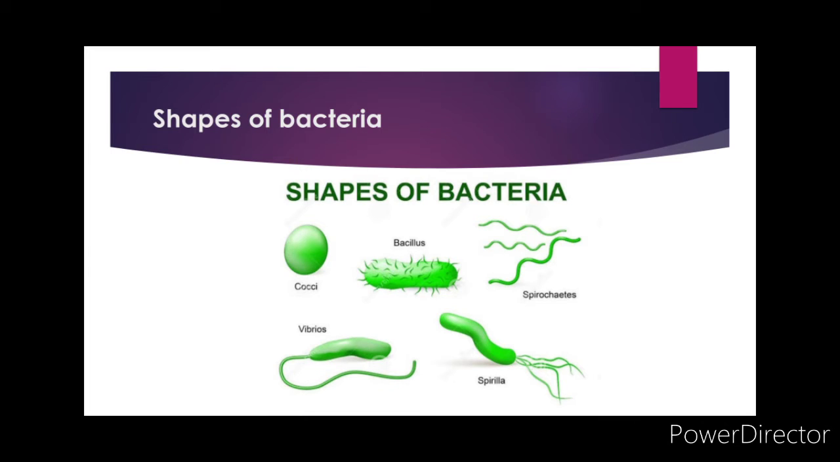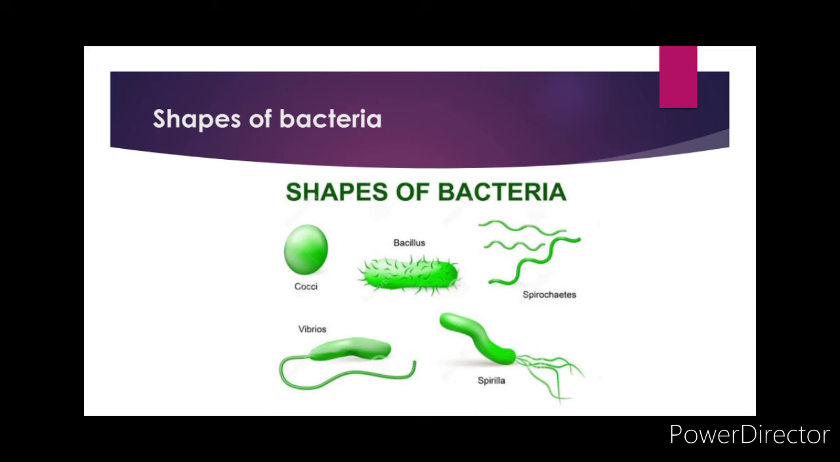Now come to different shapes of bacteria. First is cocci, which is a spherical shaped bacterium. Coccus, they are nearly spherical and non-motile. Second one is bacillus. Bacillus means rod shaped bacterium. After that, spirillum, they are spiral in shape, while Vibrio are comma-shaped bacteria. So these are the most common shapes of bacteria which are found in the environment.